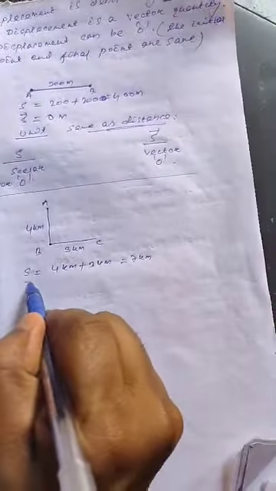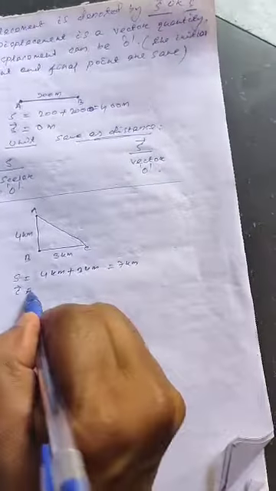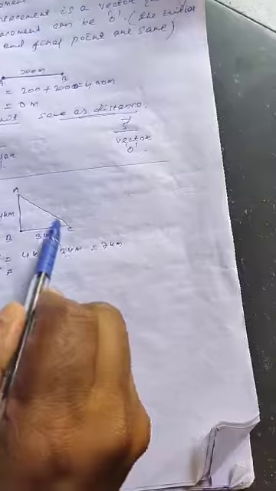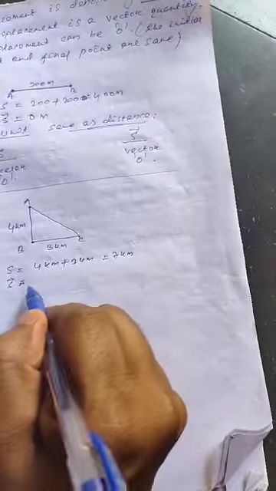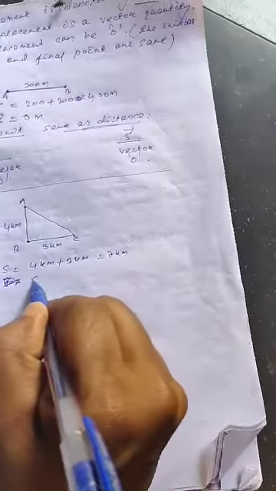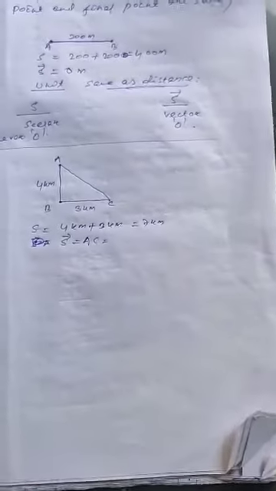But what is the displacement traveled? See there, A to C, this is the shortest path, initial and final, and the displacement is equal to AC. We can write displacement is equal to AC, and we can use the Pythagorean triplet formula.